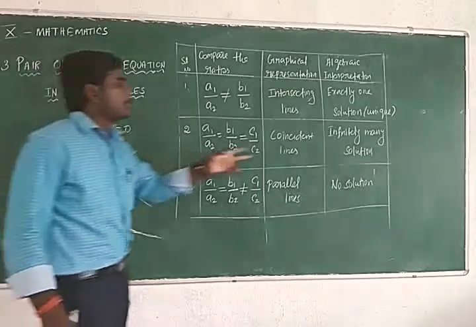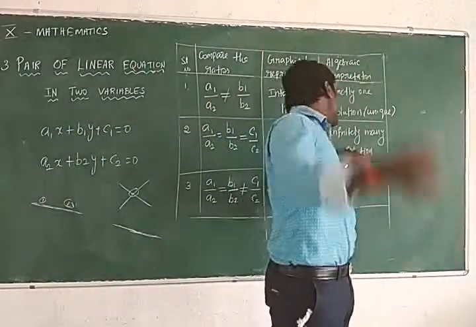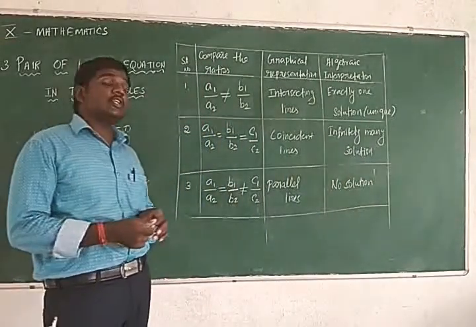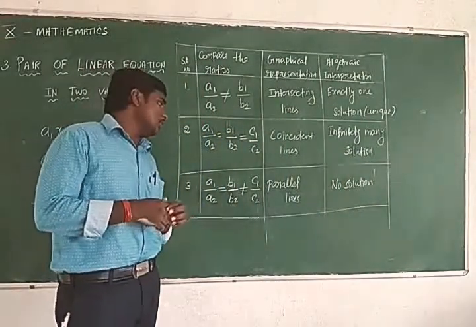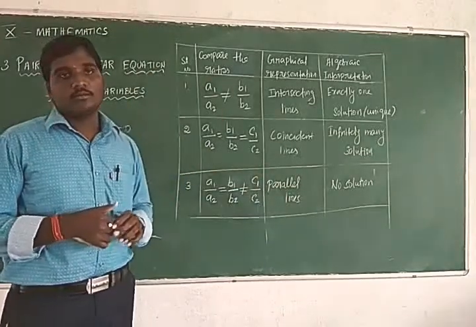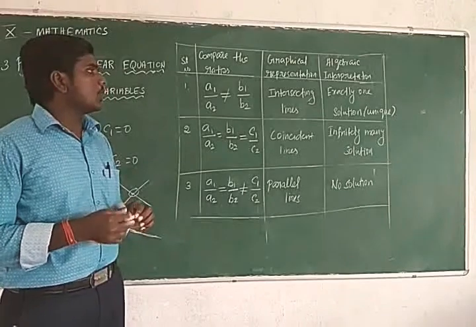Third, A1 by A2 is equal to B1 by B2 is not equal to C1 by C2: parallel lines, no solution.